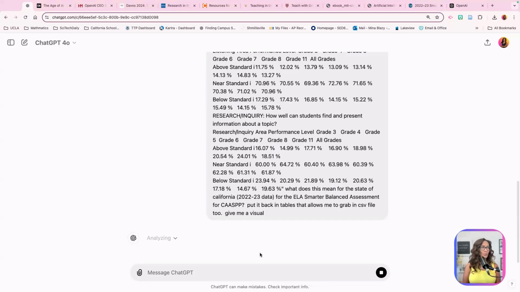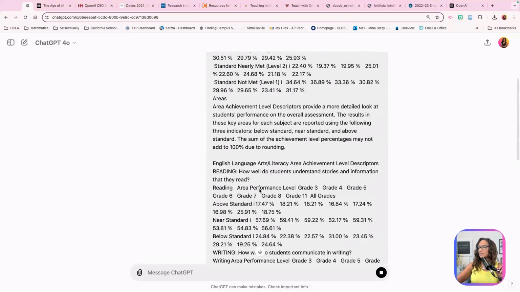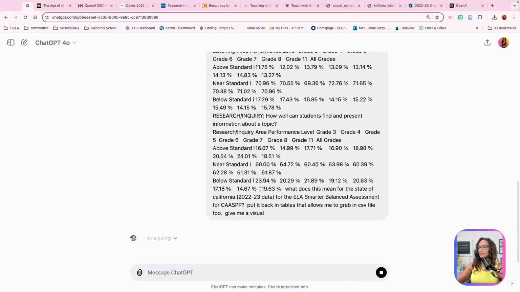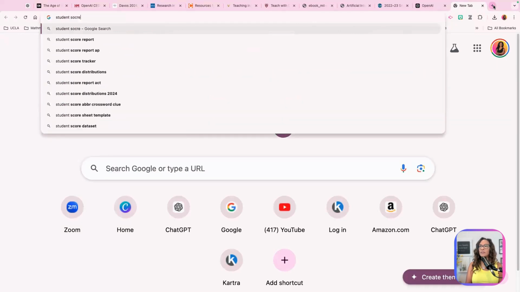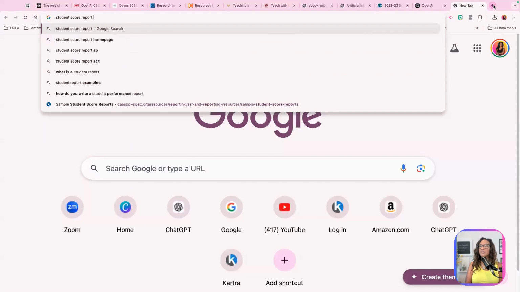Anyway, so what does this mean for students? What does this mean, and how are we going to look at data? It's really thinking. I'm kind of excited. But while it's thinking, let's let it think. And now what I want to do is grab that student score report so you can see what it means.